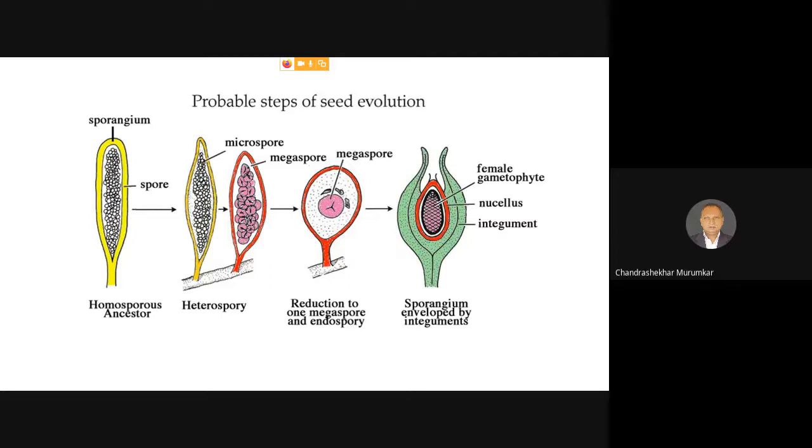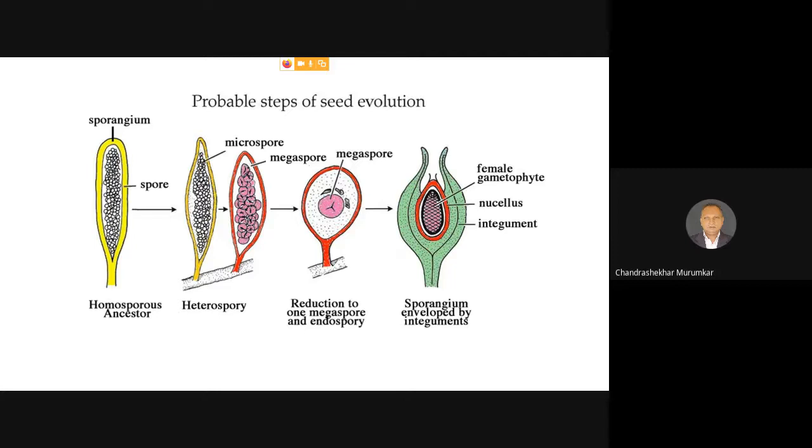The megaspores further undergo the next evolution, where there is a reduction of the many megaspores into one megaspore only, and this one megaspore is germinating in the spore and the female gametophyte is present within the spore.